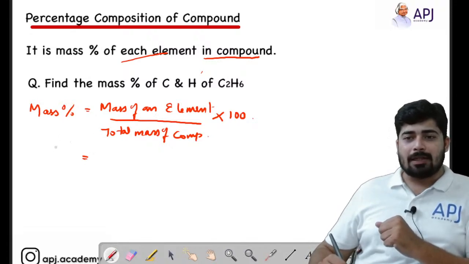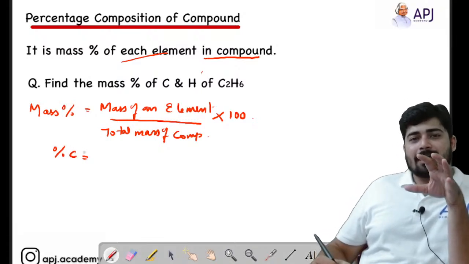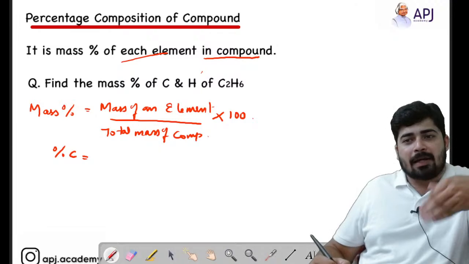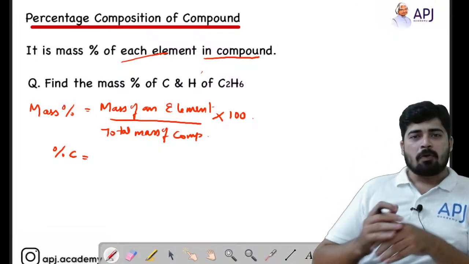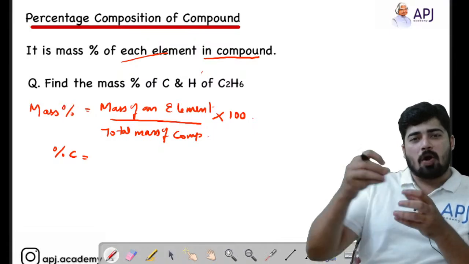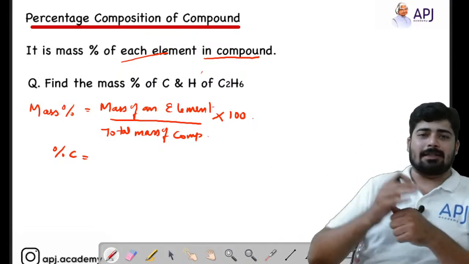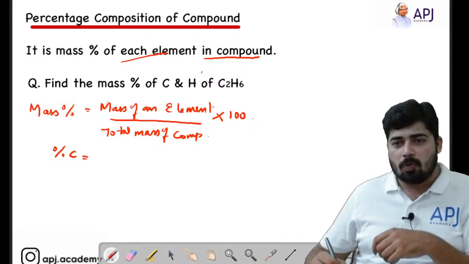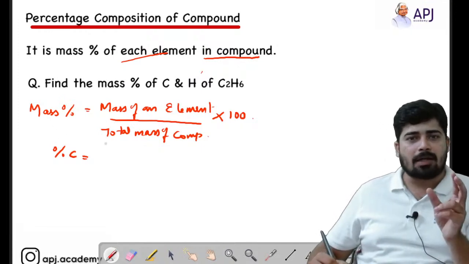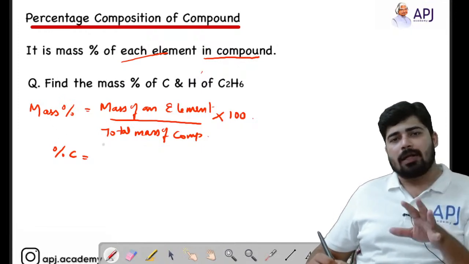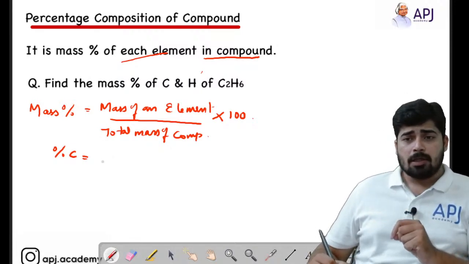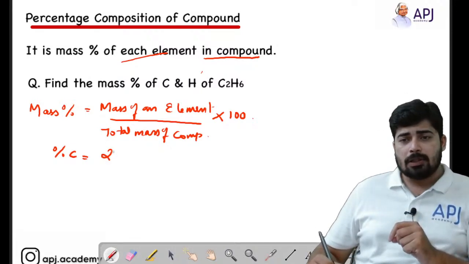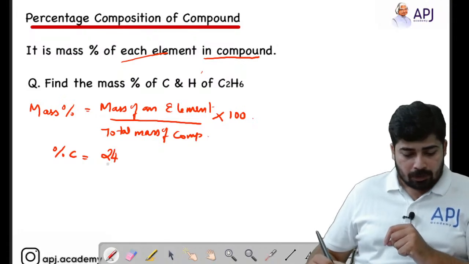So let's calculate the percentage mass of carbon. How much percentage of mass is contributed by carbon in ethane? That is what it means. Okay, what percentage of mass is contributed by carbon in ethane? So for that we have to know the mass of carbon. We know that the mass of one carbon is 12 gram per mole. Here we have two carbon atoms, so two carbon atoms means 2 into 12, that is 24, right?